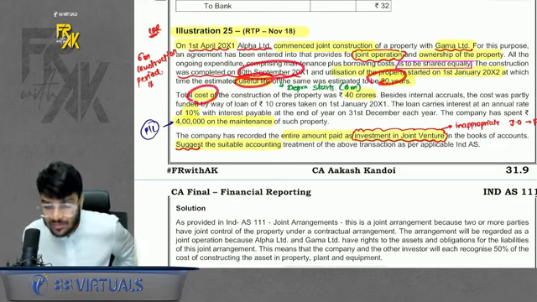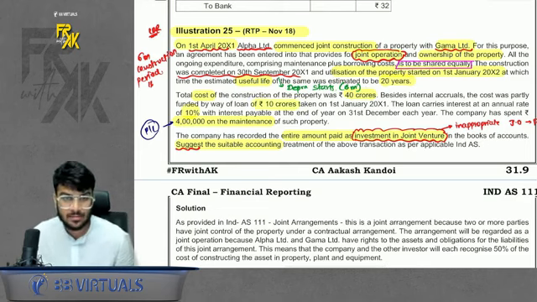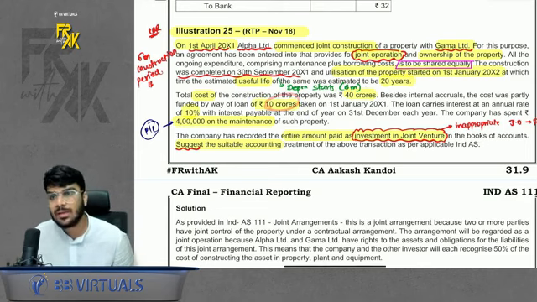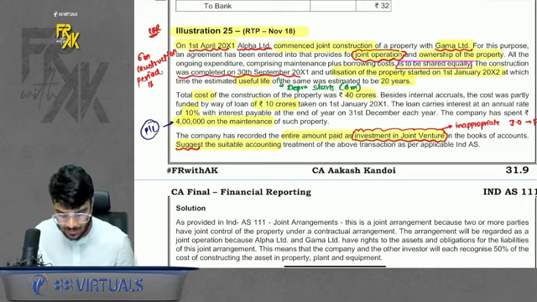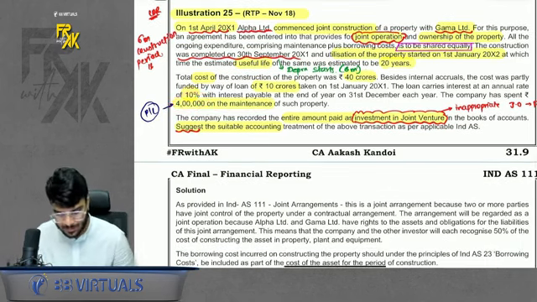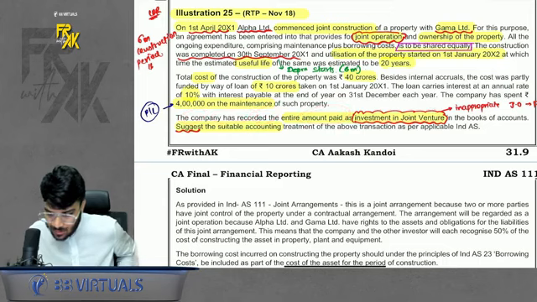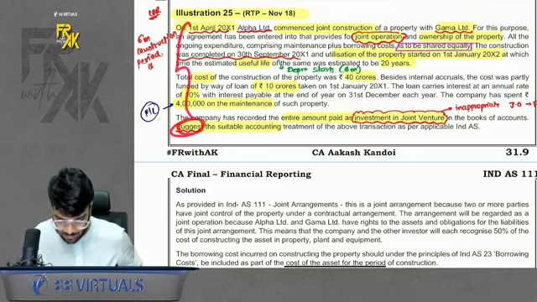Cost is 40 CR, and it is funded by a loan of 10 CR. If there is a loan involved, the simple thing to do is you will have to capitalize 6 months interest because 6 months construction went on. And for the balance 6 months of the year, you will transfer the interest to profit and loss. Simple. There is also one more expense, 4 lakhs maintenance. It is an expenditure, transfer it to profit and loss. The company has recorded the entire amount paid as an investment in joint venture. So the accounting followed by the company is inappropriate. We have to first suggest and then give the suitable accounting treatment as well.